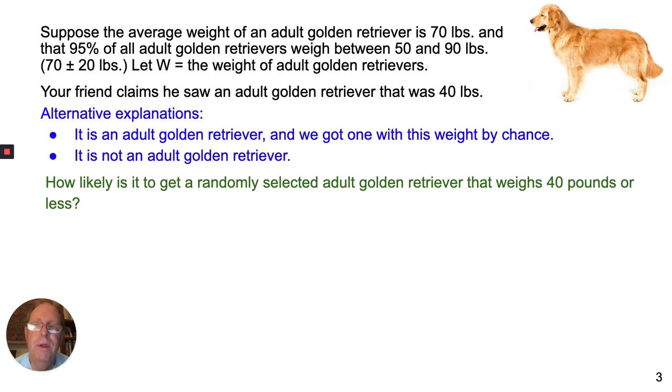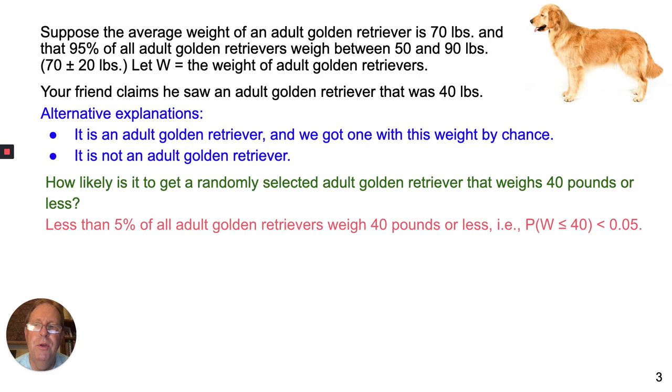Well, we know that 95% of adult golden retrievers weigh between 50 and 90. So we know that less than 5% of adult golden retrievers weigh 40 pounds or less. And technically, I could write it like this. The probability of getting a W less than or equal to 40 is less than 0.05.